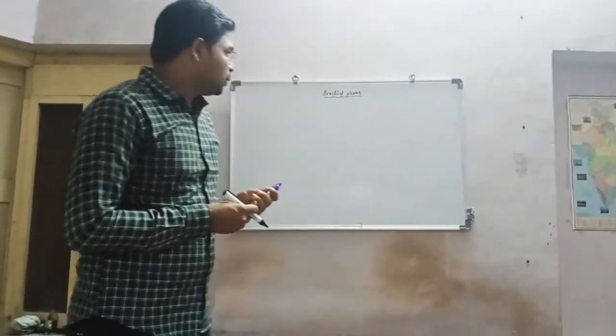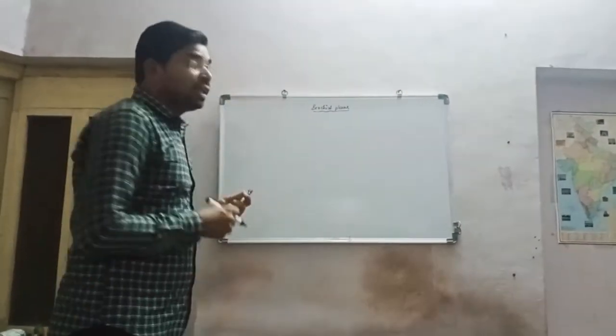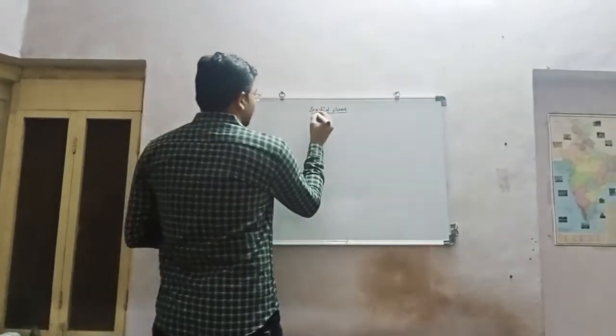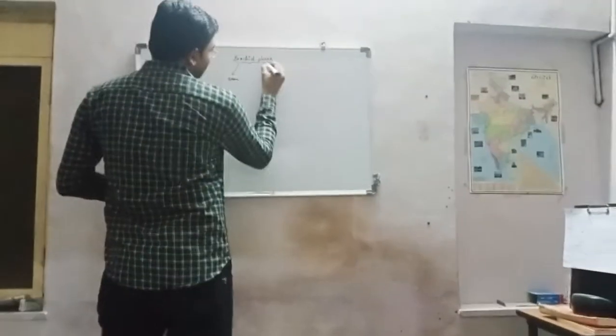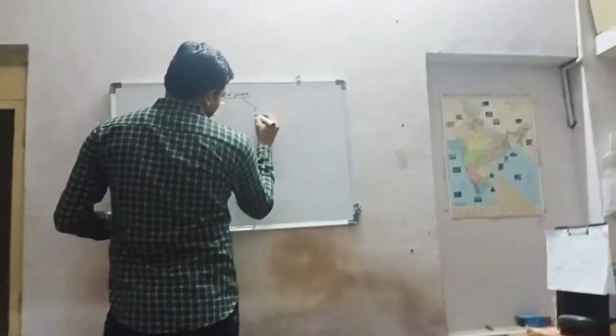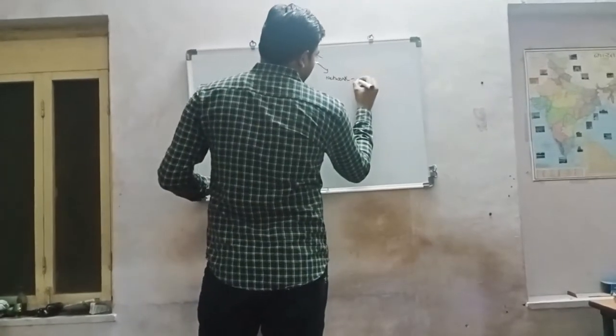Good morning to all. Today we are discussing the brachial plexus. So, what do you mean by brachial plexus? First of all, brachial means arm, and plexus means network. Network of what? Nerves.